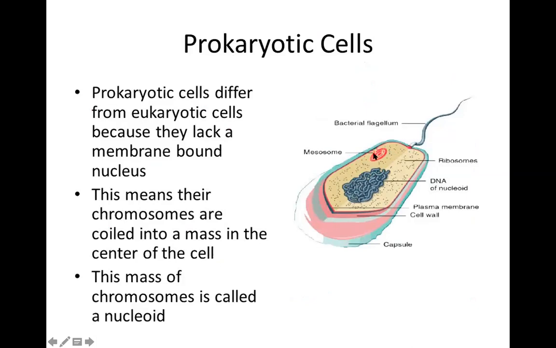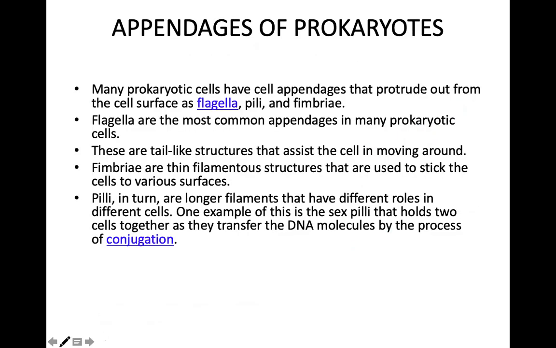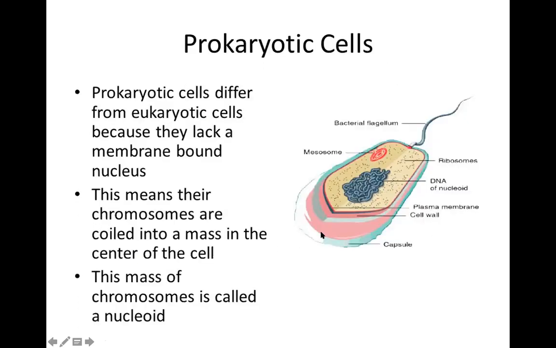So this is a DNA. It does not have any nuclear membrane around it. It has got a cell wall. The bacteria do have a cell wall. They have a flagellum. We have got only one flagellum that helps in movement of the organism. This mass of chromosome is called the nucleoid. You should know how to draw this prokaryotic cell.